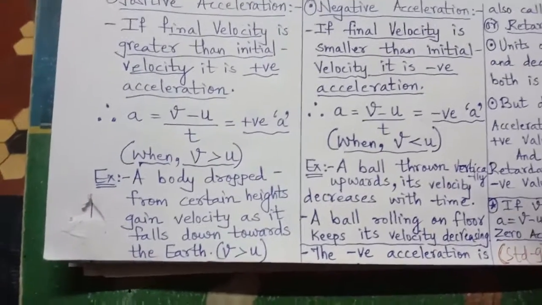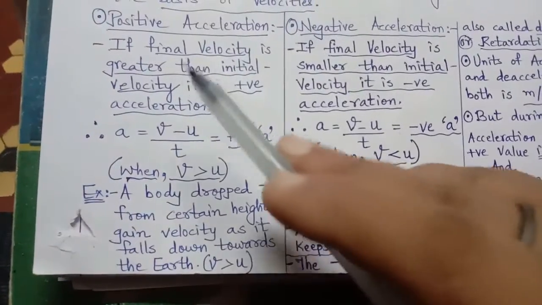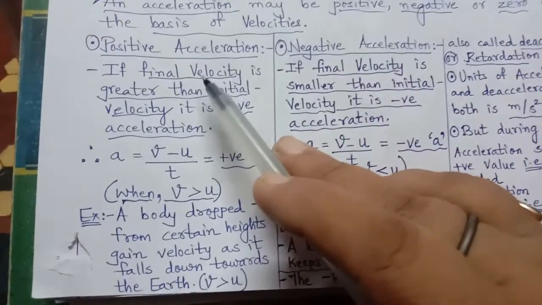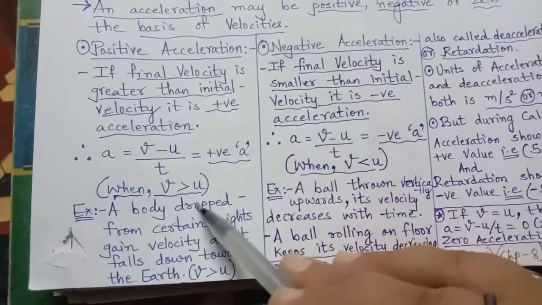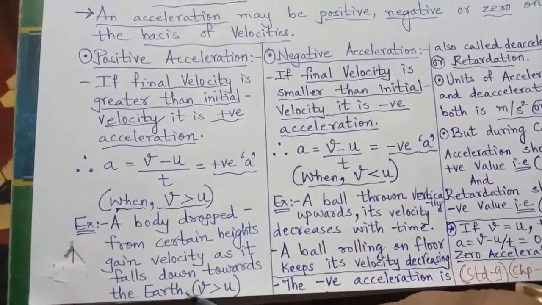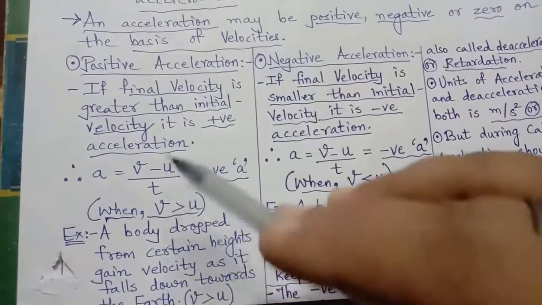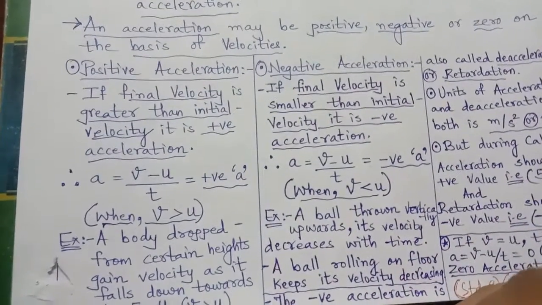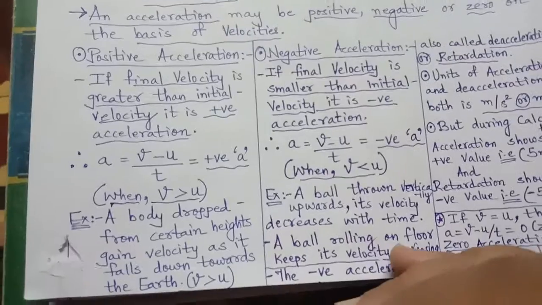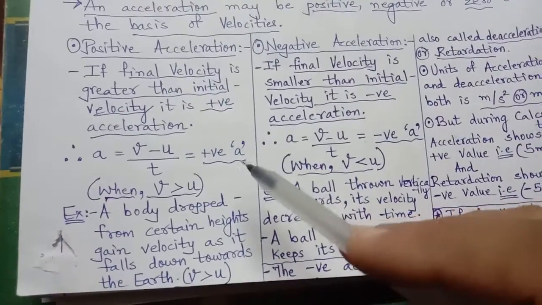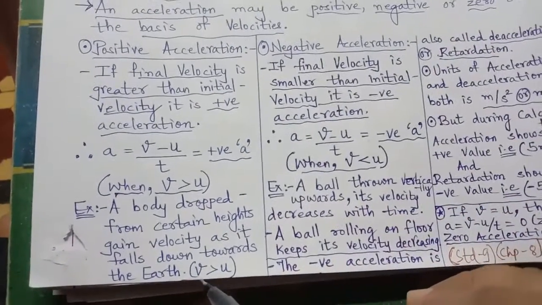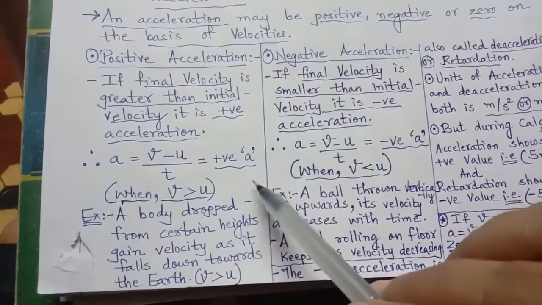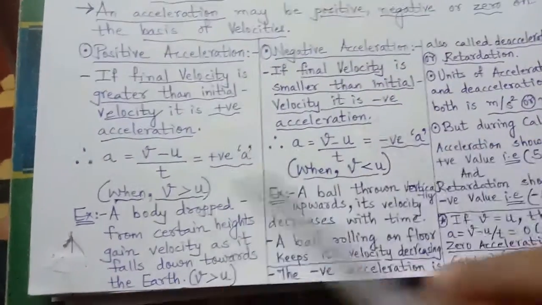So the initial velocity from where the ball was thrown, suppose the ball was thrown from this height, at this time the velocity is u, initial, and as it comes towards the earth, it will be under the attraction of gravitational force and it will fall with a great speed in that particular direction. So its velocity at the end point, the final velocity, increases. As soon as final velocity increases greater than initial velocity, acceleration will give a positive answer. So it will be positive acceleration.